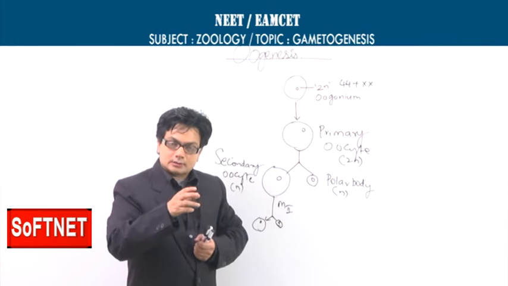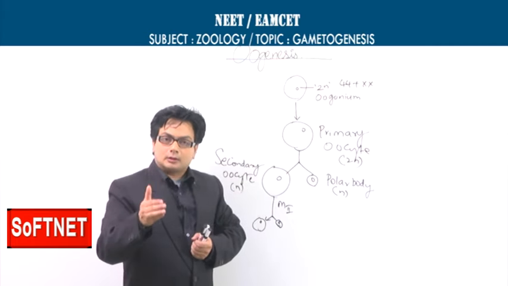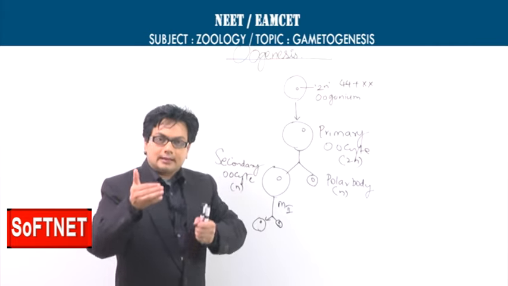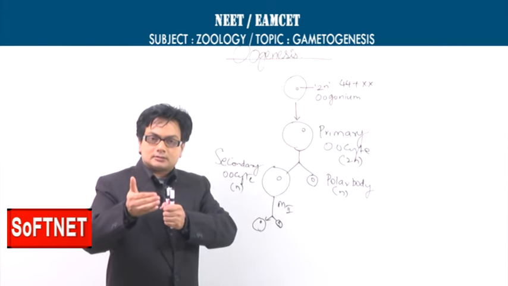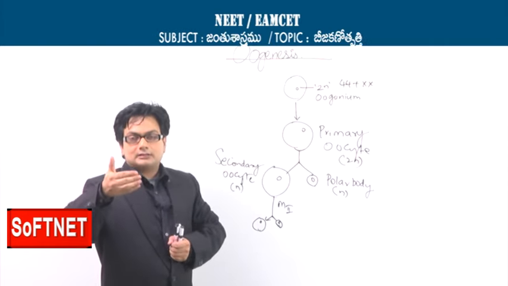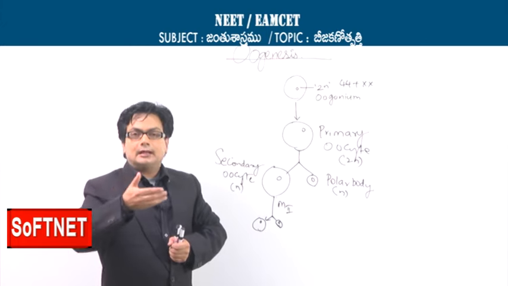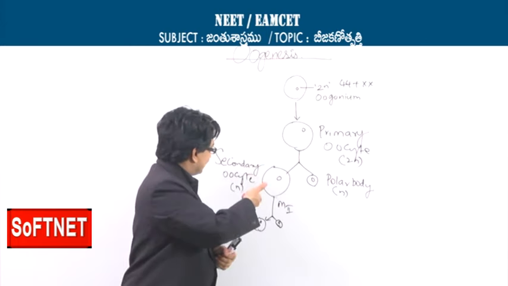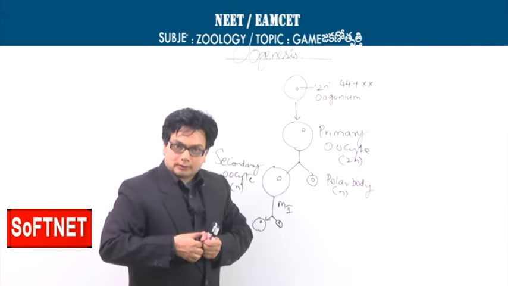So the primary oocyte completes the prophase 1 of meiosis 1 and will be waiting for the right signal to complete the metaphase to telophase and produce the secondary oocyte and the first polar body.